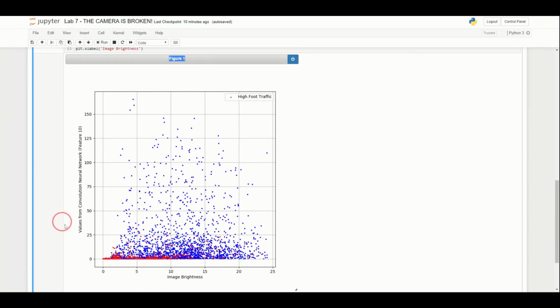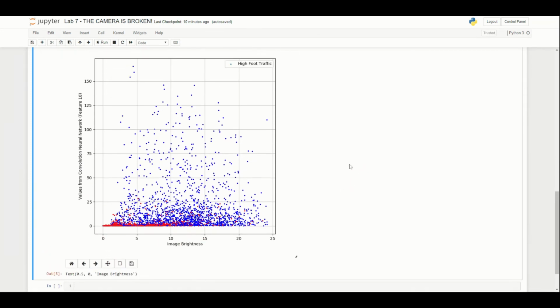This is a figure that shows us every single minute in our data set. You'll recall there are about 2,800 minutes in the 2-day period we're using for calibration. Essentially what we want to do is build a model that can distinguish these red dots from these blue dots. We want to be able to say with confidence a minute is busy or a minute is not busy based on image brightness and the values from the convolutional neural network. So every single model we employ is going to be attempting to subdivide this space in different ways and calling some areas of this space blue and some red.